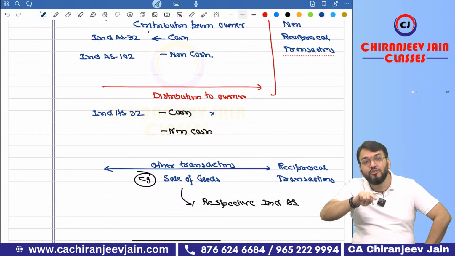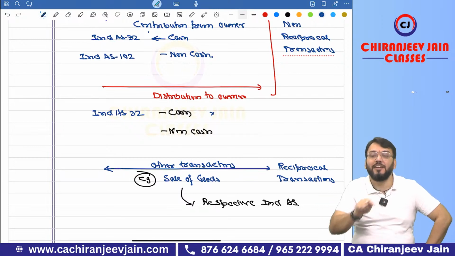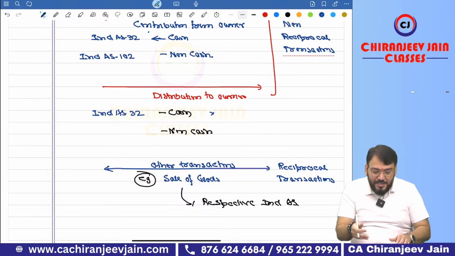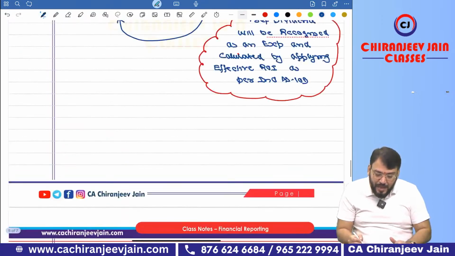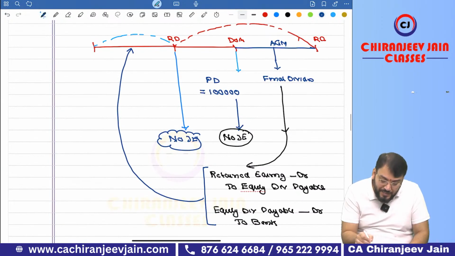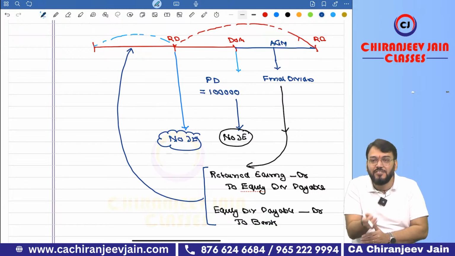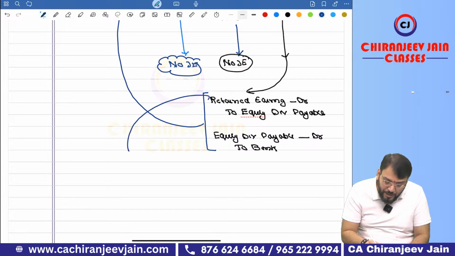Any distribution to the equity instrument holder will be transferred from retained earnings. Here, in this Ind AS 10, we have already discussed whether adjusting or non-adjusting, meaning when to recognize the journal entry. But the journal entry itself is as per the requirement of Ind AS 32.